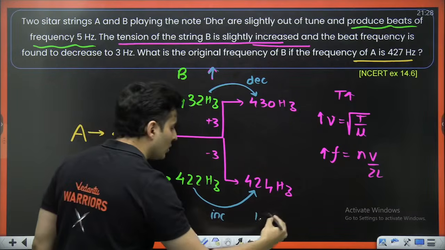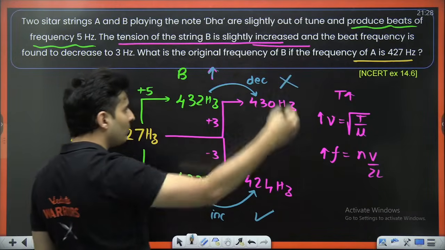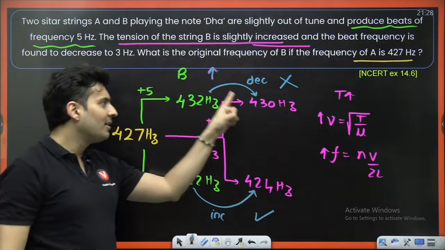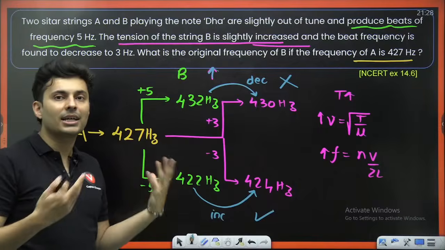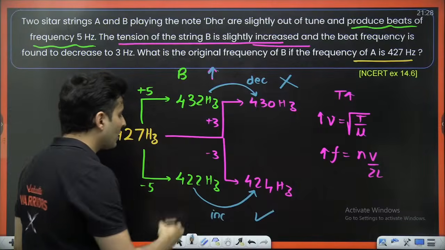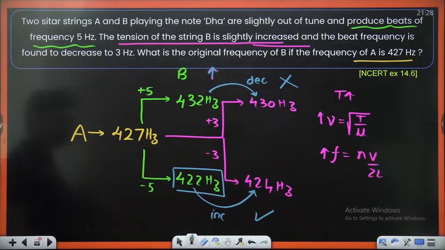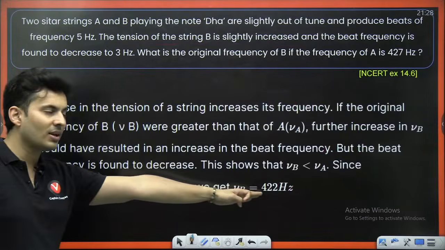So only this option can be possible. This can't be possible. This can't be possible. This can be possible, because here frequency is decreasing, here it is increasing. So the correct frequency of B must be 422 hertz. 422 hertz. Yes, you can see that.